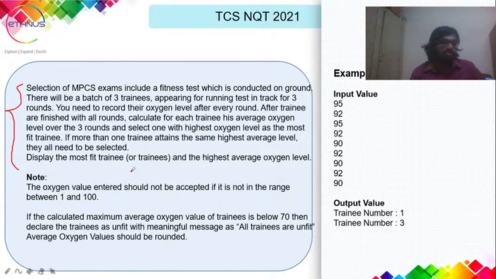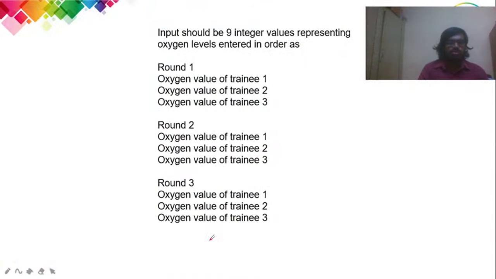Here you can see the note. The question says that there are 3 candidates and each will be doing 3 rounds. After the end of the three rounds, you have to record the average oxygen level of each candidate, and output the candidate with the highest oxygen level. The oxygen level should be between 1 and 100. If the calculated maximum oxygen level of the trainees is below 70, then declare the trainees unfit with a meaningful message: all trainees are unfit. You also have to print this. Now the output.